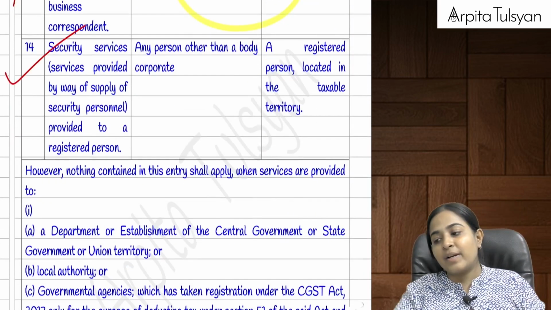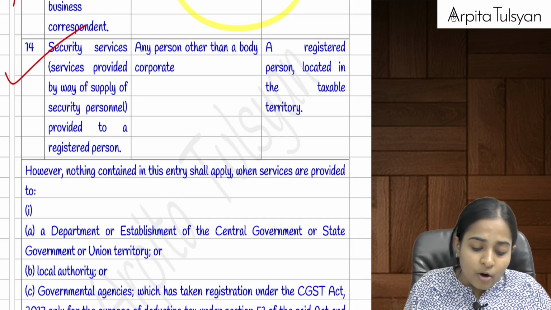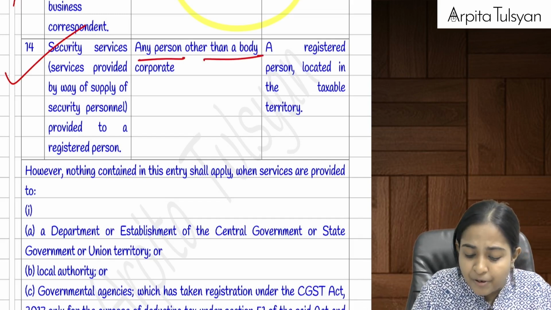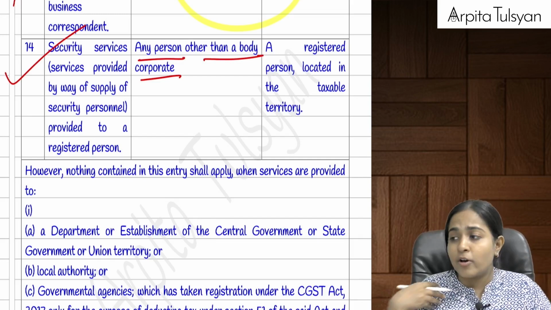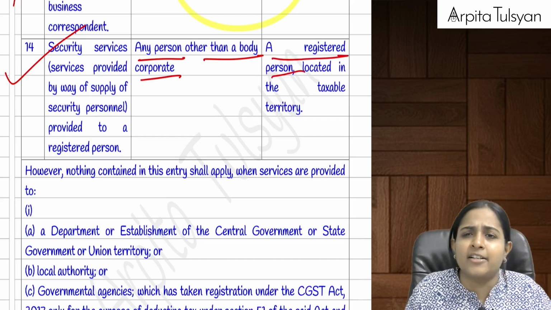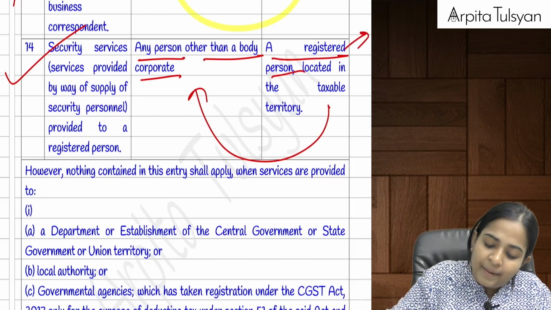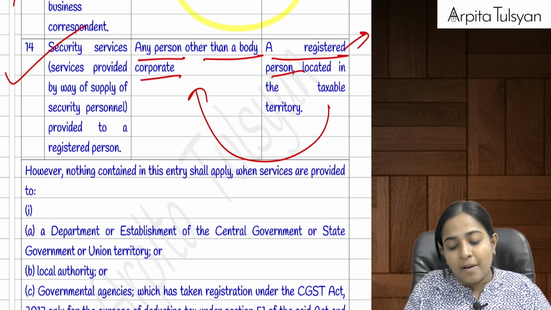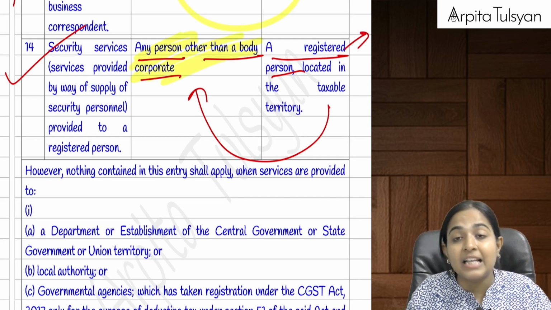Next one is security services, security personnel. If these have been provided by any person other than a body corporate, for example an individual security agent, providing security services to any registered person for which I will be getting some amount, the liability to pay the tax is on that registered person. But here, the important point is any person other than a body corporate.